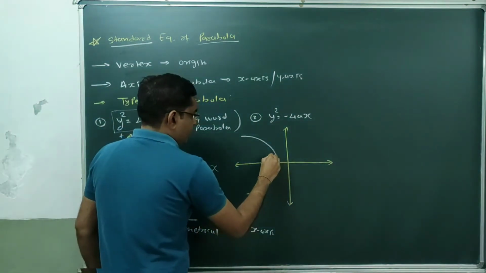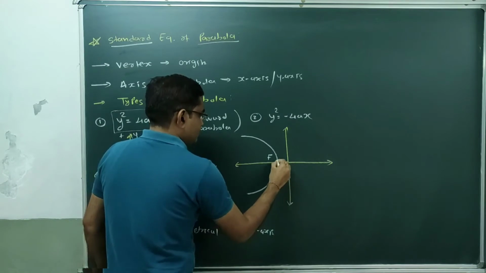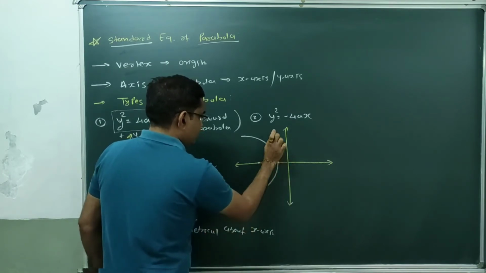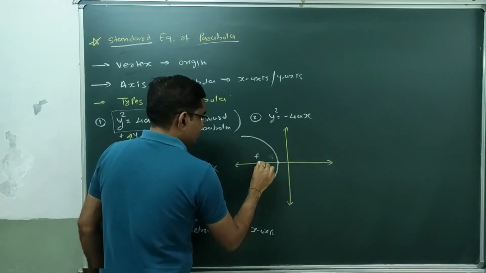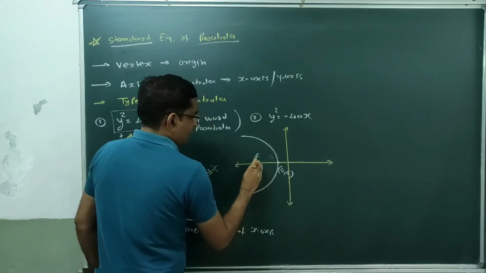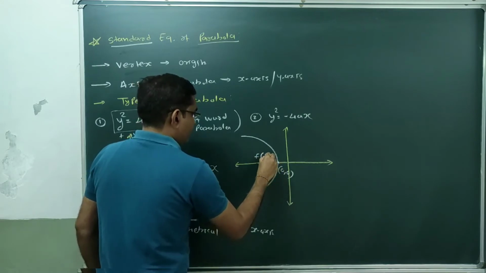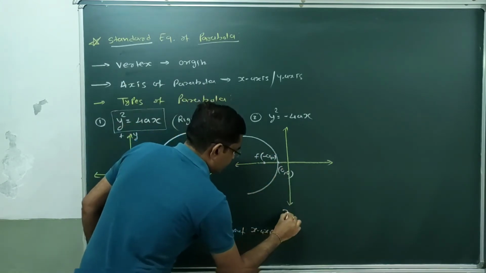This is our focus point F, this is the vertex at the origin (0, 0), and this distance comes here. So the coordinates of the focus are (minus a, 0) and this distance is a.